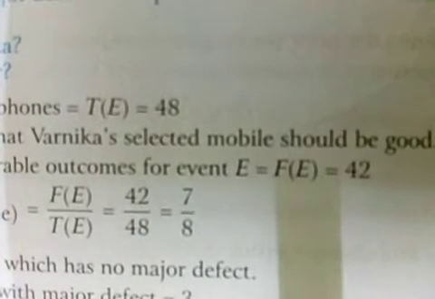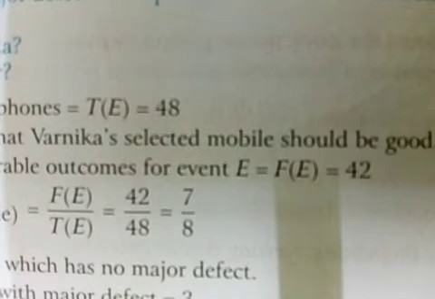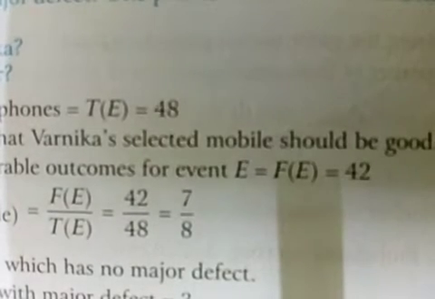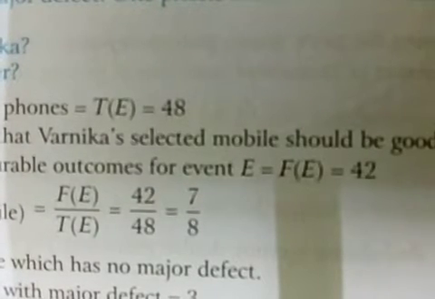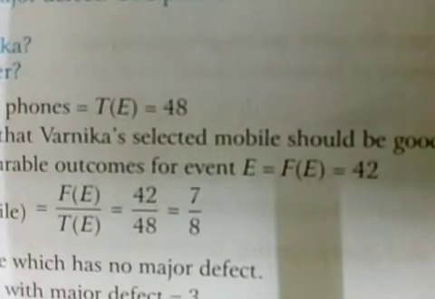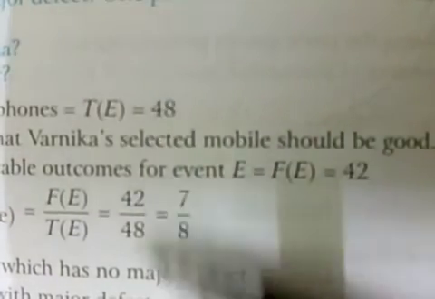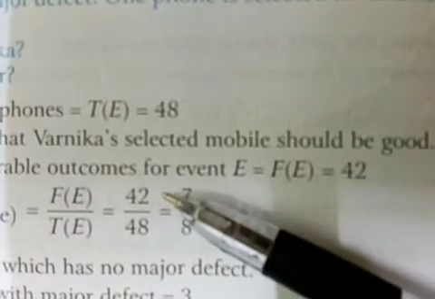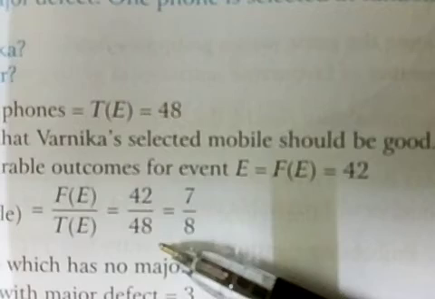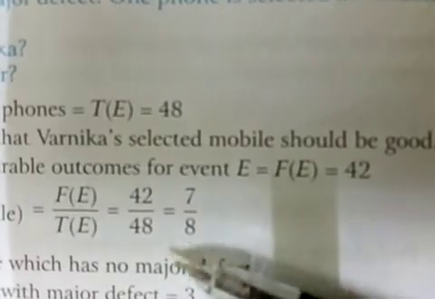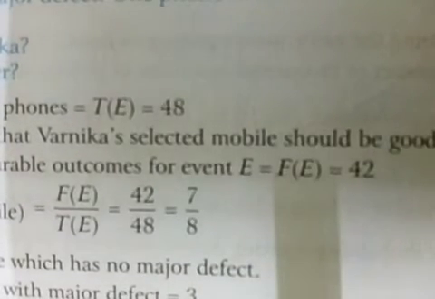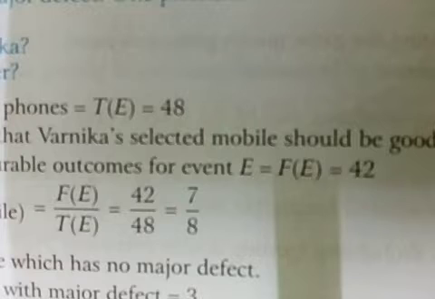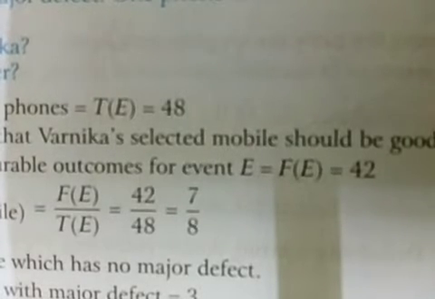So we can write here 48 minus 6 equal to 42. Or we can say that according to the given condition, a lot consists of 48 mobile phones, of which 42 are good. So we can write directly 42 upon 48, because 42 are good and the total is 48. 3 are defective, meaning minor defects, and 3 are major defects. So we can subtract 3 plus 3 equal to 6 from 48. We can write here P of getting a good mobile equal to 42 upon 48.